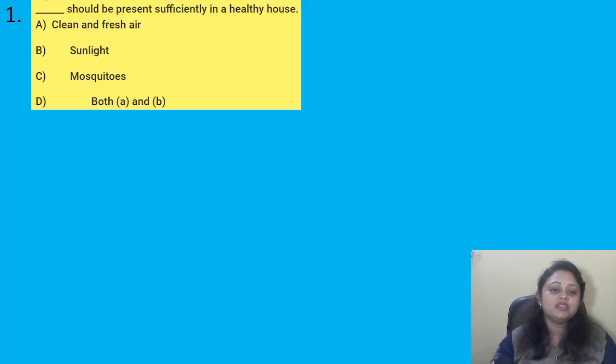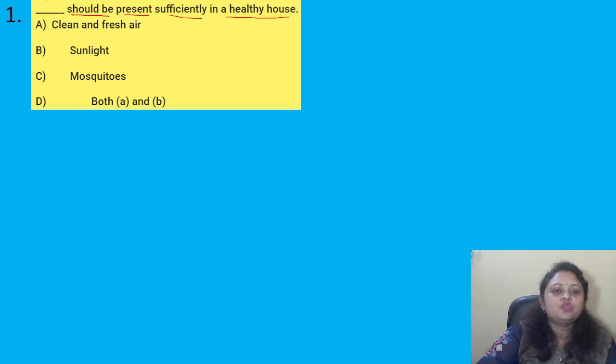Our first question: dash gas should be present sufficiently in a healthy house. Options are A. Clean and fresh air, B. Sunlight, C. Mosquitoes, D. Both A and B. So in the question, it is given what should be present sufficiently in a healthy house. Okay. So do you know the answer? If you know the answer, you can write in the comment section.